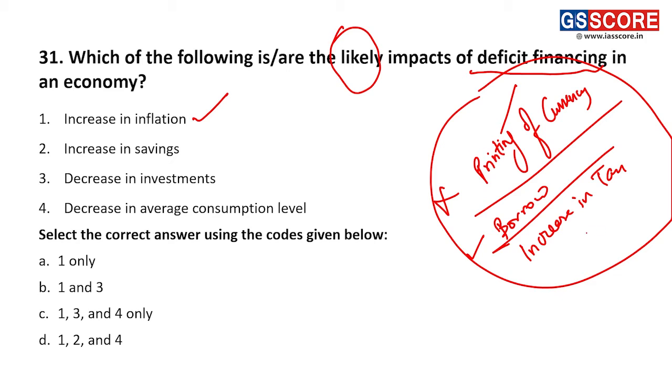If you increase taxes, this directly increases the price, particularly if we are talking about indirect taxes. And even if it is about direct taxes, then it reduces your income. It may not exactly increase inflation, but it will still relatively increase the prices for you. Since we are talking about likely impact, inflation is a very likely outcome that will happen in most circumstances.